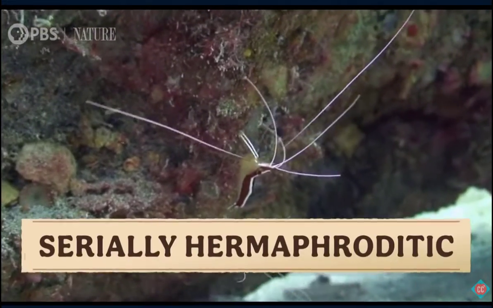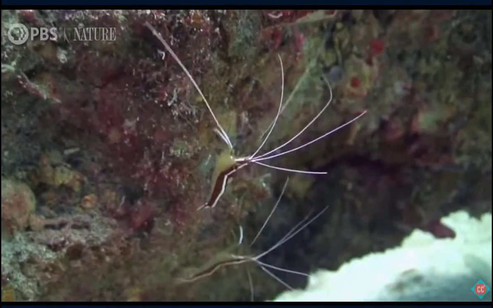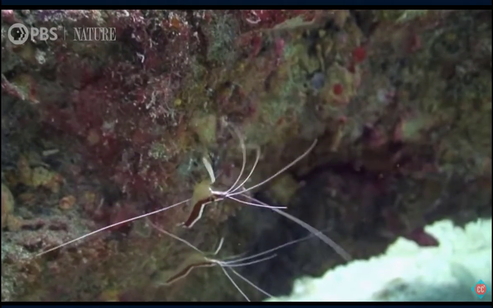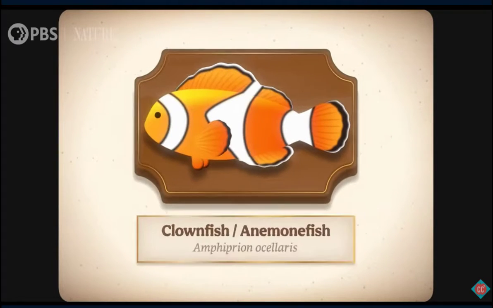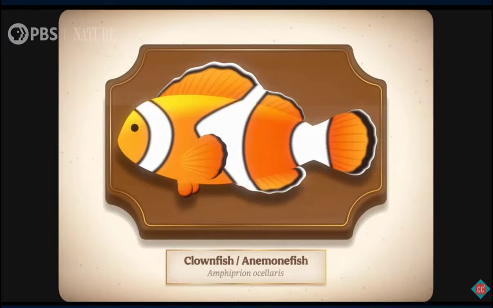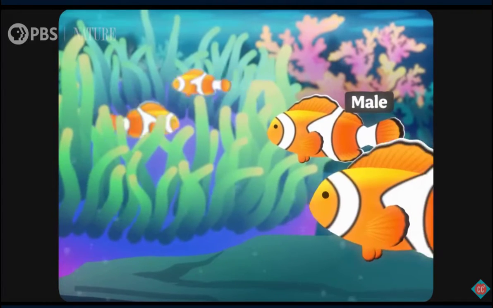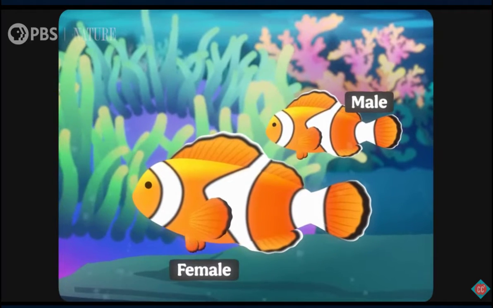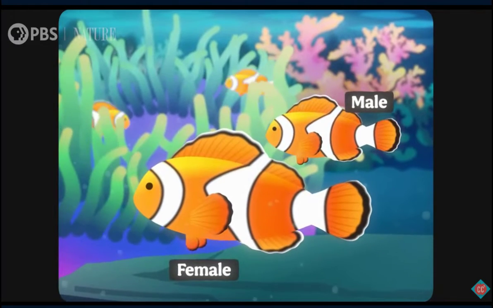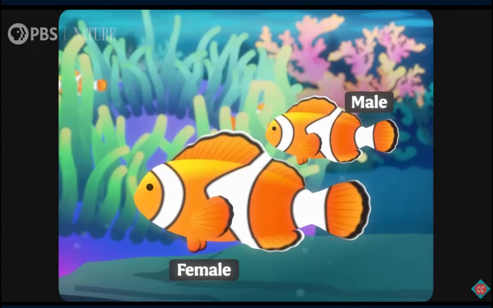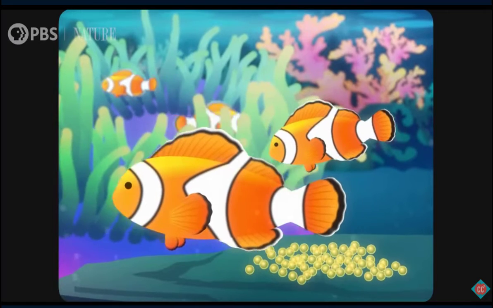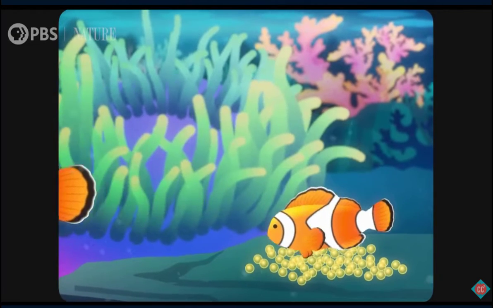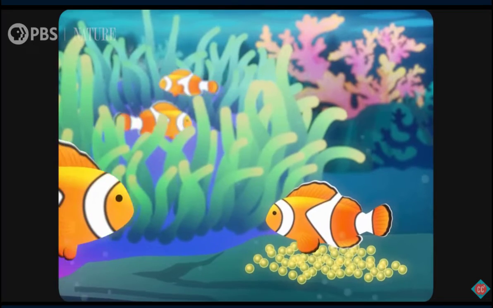But many animals are serially hermaphroditic and switch which type of gamete they produce based on cues in their environment. Let's live a day in the life of one of the most famous examples. Allow me to introduce the clownfish. Our clownfish is the largest male and leads his small group with his mate, the female fish. Cued by the moon, these two are the only ones to reproduce, laying their eggs on a flat surface near their anemone. The father takes good care of his eggs, fanning them with his fins and chasing off predators.